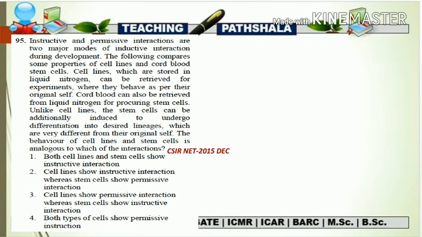But the stem cell can also be retrieved from the liquid nitrogen for procuring stem cells. But unlike cell line, the stem cell can be additionally induced to undergo differentiation. That means the stem cell needs to be induced by some other factor, and after that only it is going to differentiate into a different lineage. So there are two conditions. The cell line doesn't need any kind of additional induction, and the stem cell needs an induction from some other cell, and then it is going to differentiate into a desirable lineage.